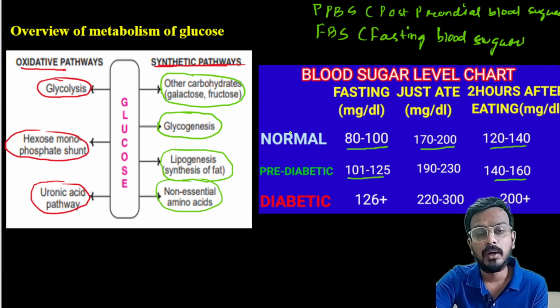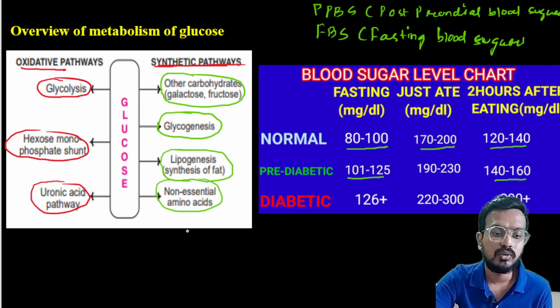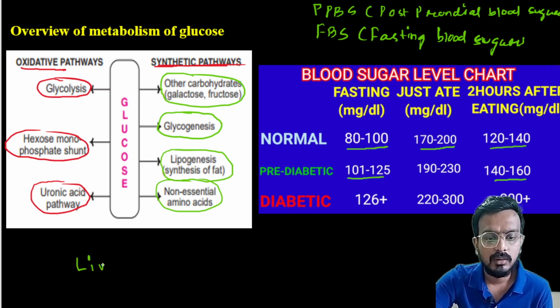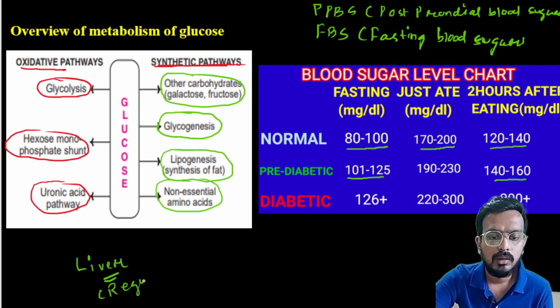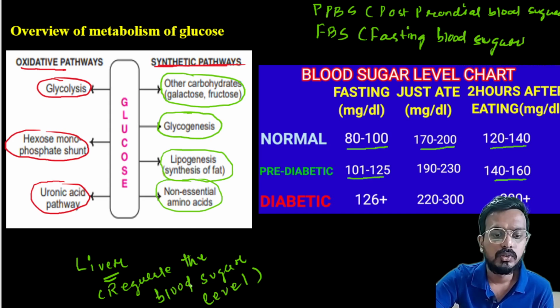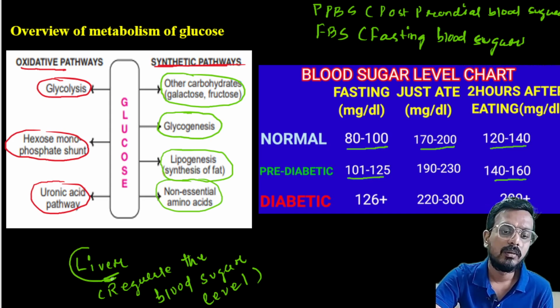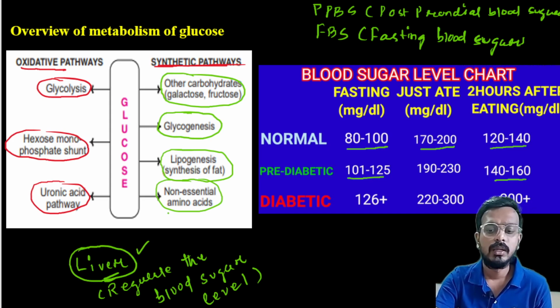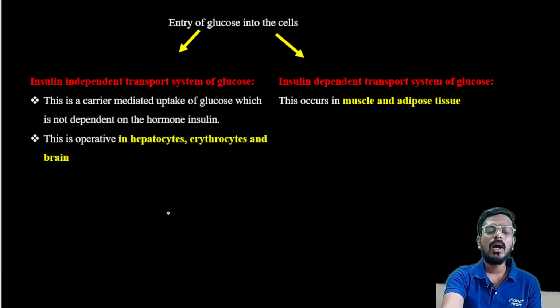If someone asks which organ regulates your blood sugar, remember, liver is an important organ which regulates the blood sugar level. Which organ? Liver. Okay. Next.